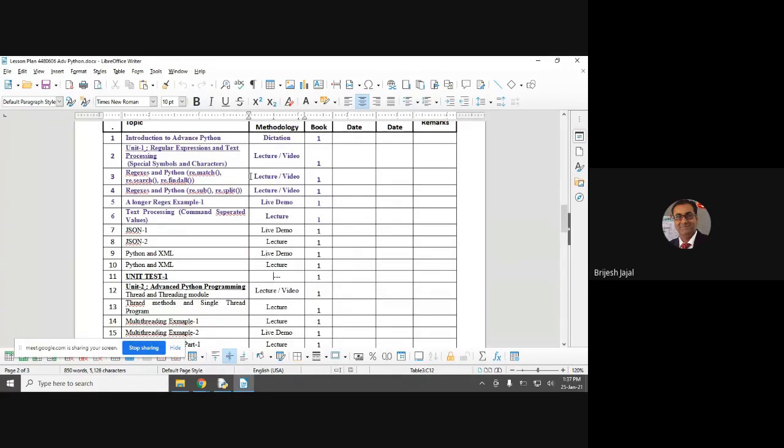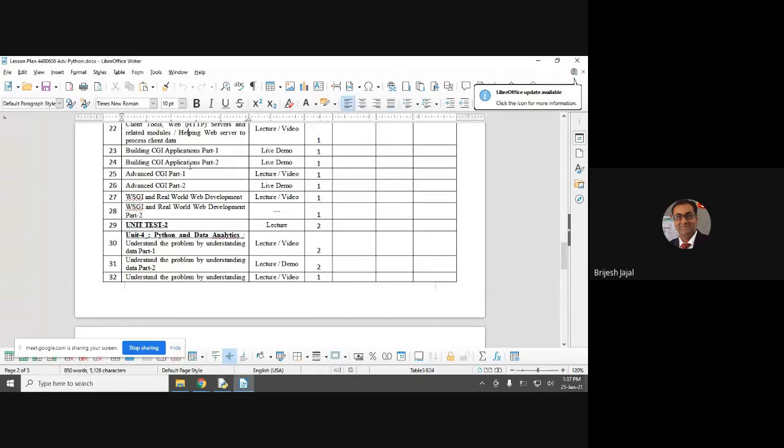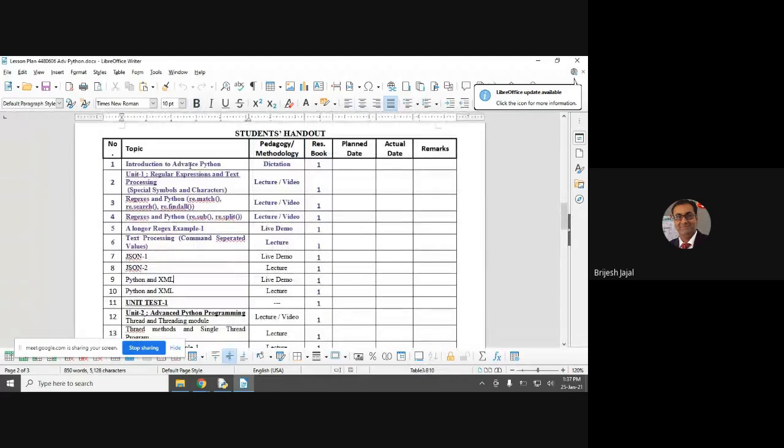Okay, so these are the next topics. Now we have covered enough of Unit 1, especially all these functions, regex functions, because you should have some practice.